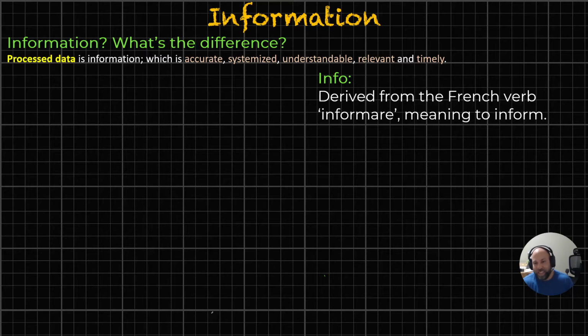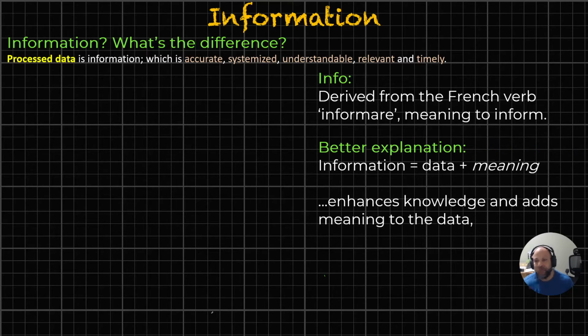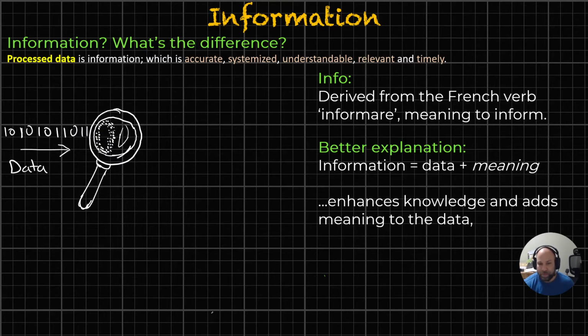So that makes sense when we consider that information is data plus meaning. We have this stream of consciousness, and then we start to add meaning to it, and it becomes relevant somehow. It enhances knowledge and adds meaning to the data as we put these facets on it, and then it becomes information.